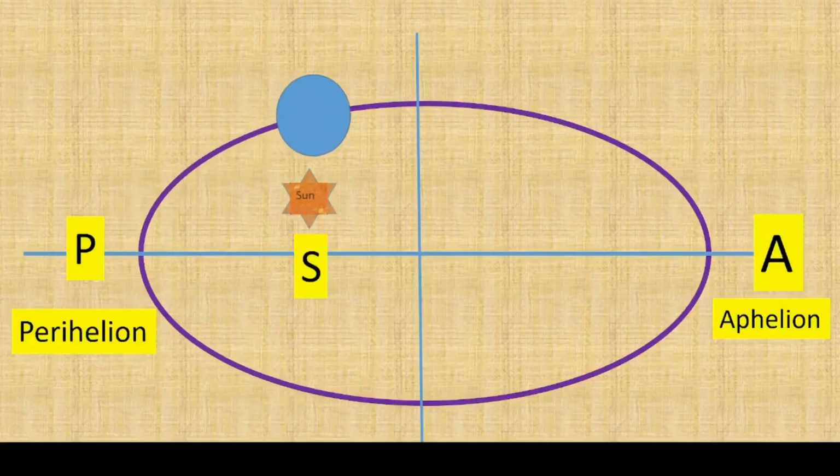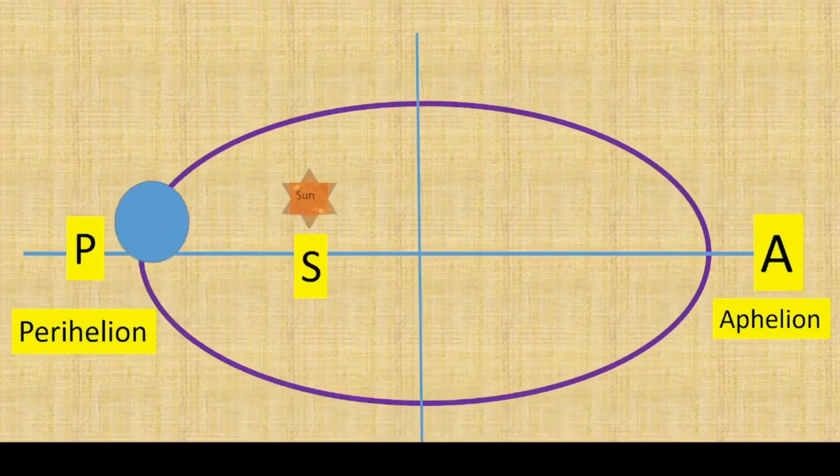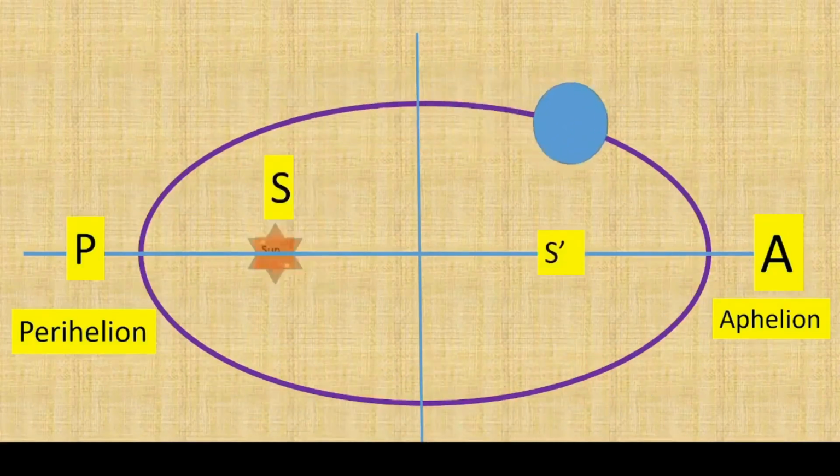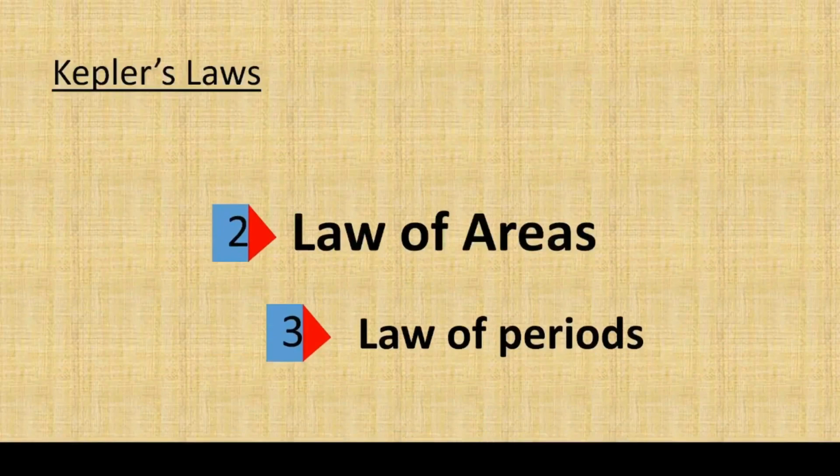From the last discussion, we understand that the orbital velocity of a planet is not constant. It changes from one point to another point. This helps us to understand Kepler's law of areas and Kepler's law of periods.